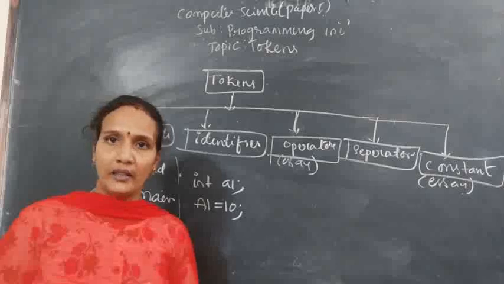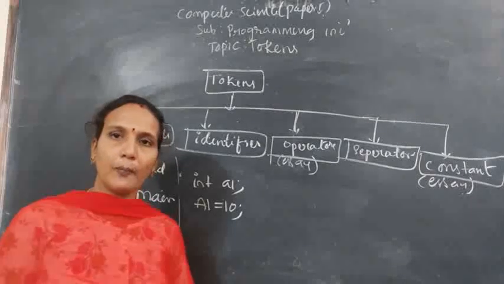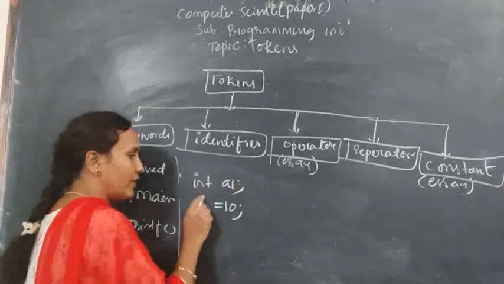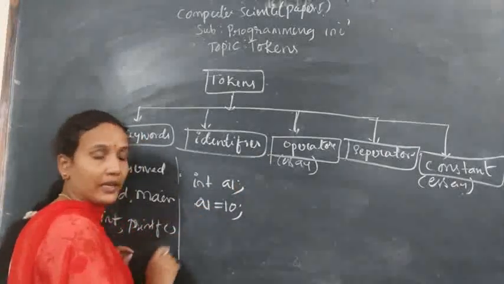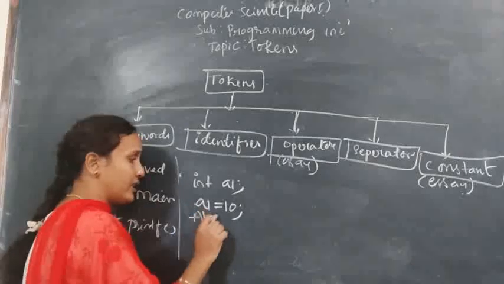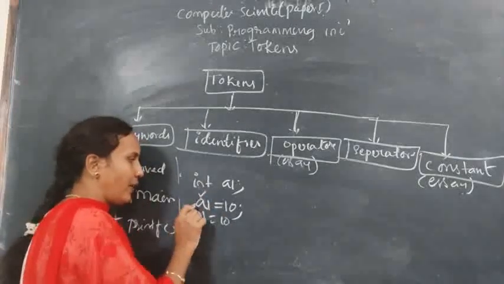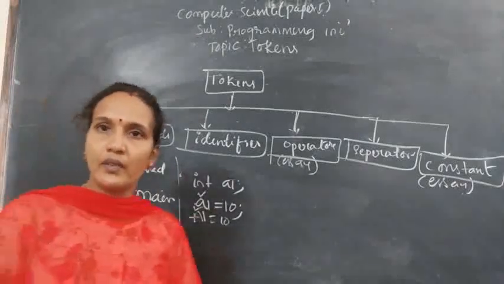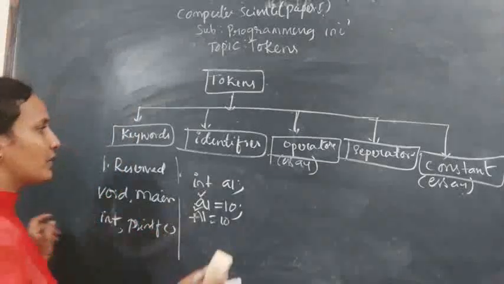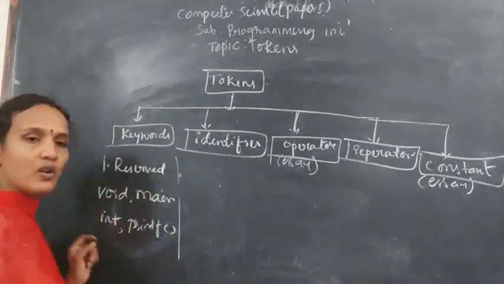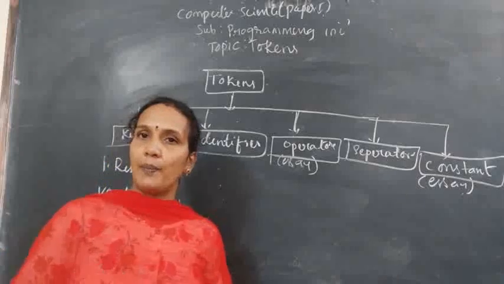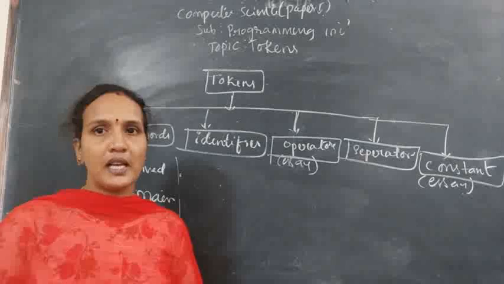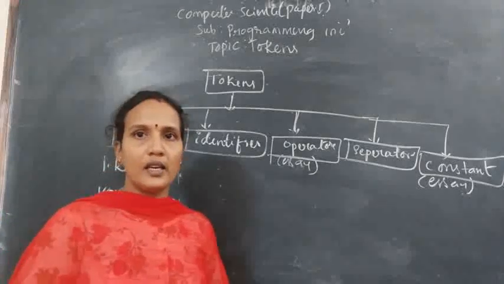Total 52 characters you have in C programming. Okay, so if you want to assign a1 equals to 10, again here you should give small a and 1. It is valid. But if you write it with a different case, it is not valid, because this case is different, this case is different. This is uppercase and this is lowercase. Clear? These are the rules. The first one is, an identifier should not be a keyword, and lowercase letters and uppercase letters are different. It should not start with a digit, and special symbols are not allowed inside an identifier.